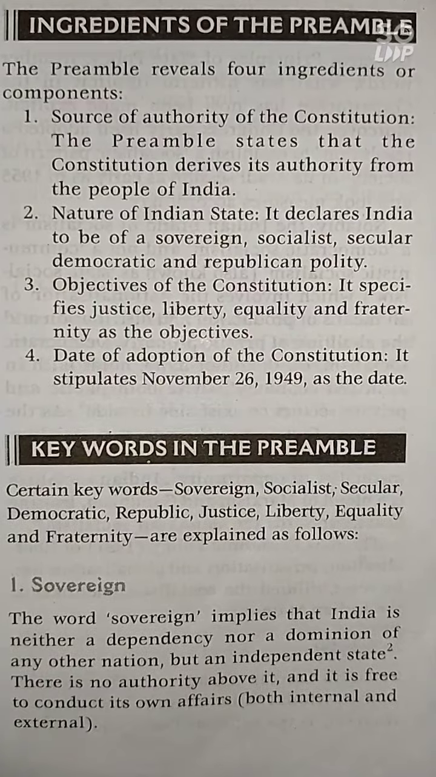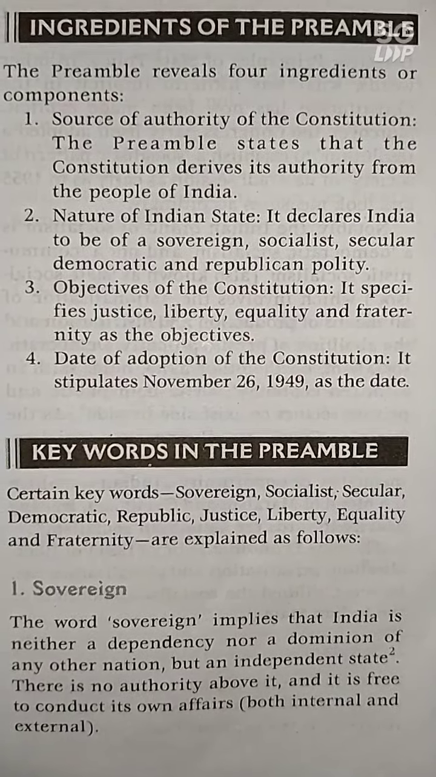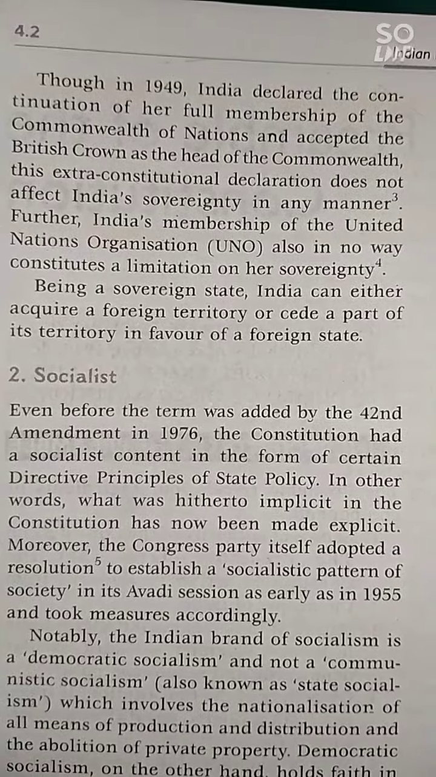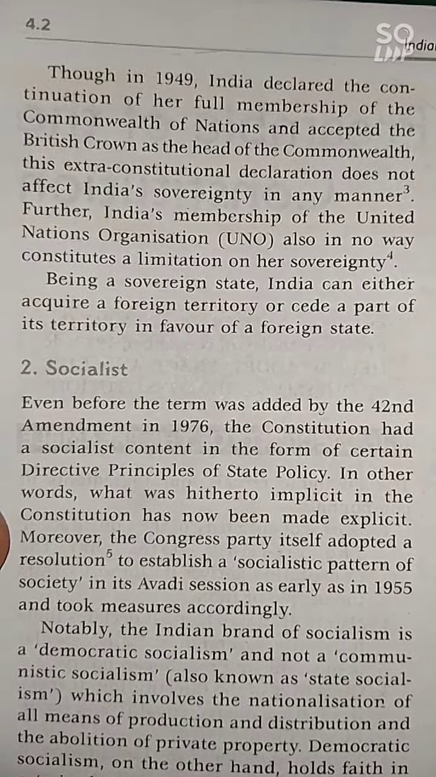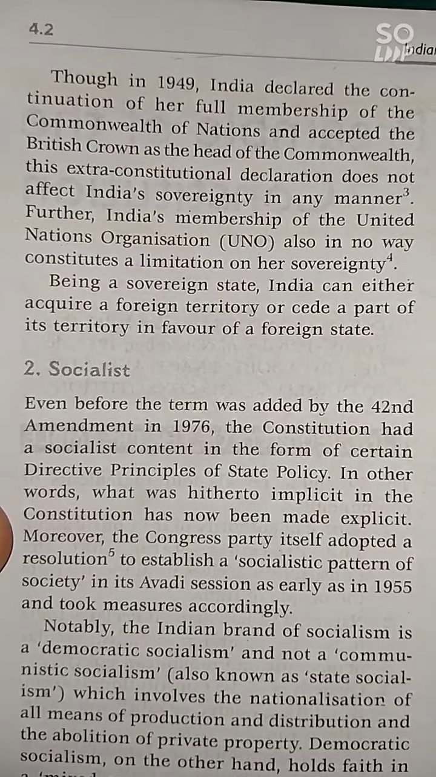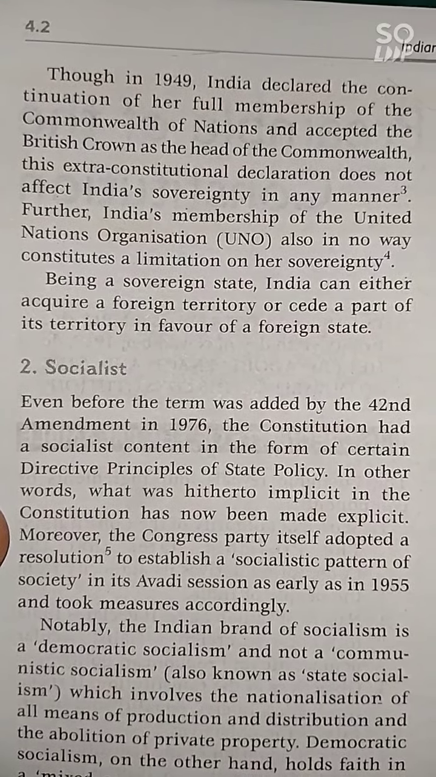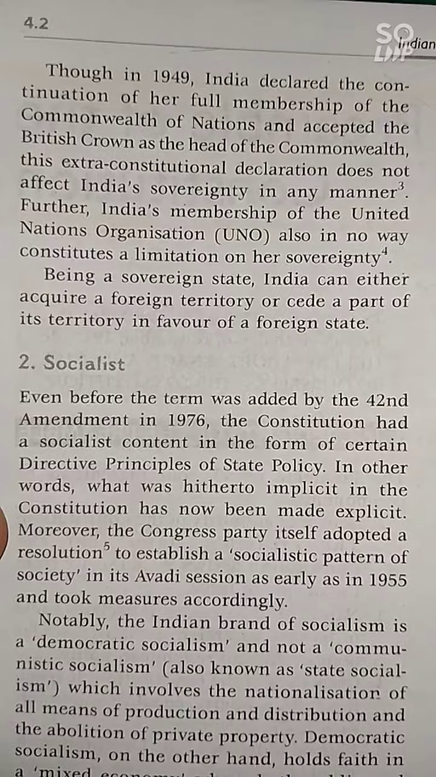The keywords of the preamble are very important. There are nine keywords in total: sovereign, socialist, secular, democratic, republic, justice, liberty, equality, and fraternity. First of all, we have to discuss sovereign.